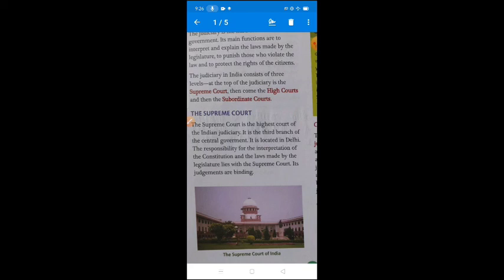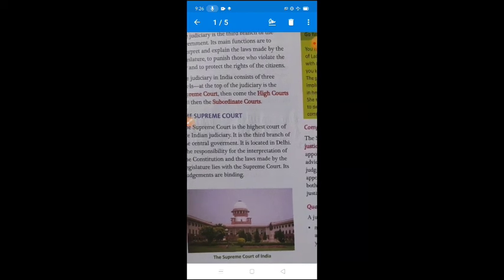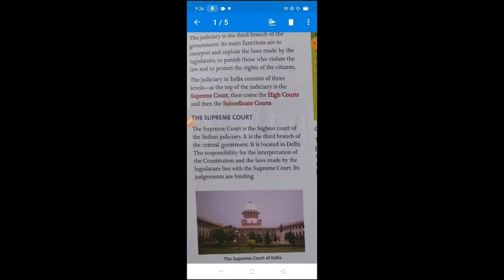So dear students, just see the very important work and function done by the Supreme Court: interpretation of the constitution, and also supervising the laws made by the parliament. It also protects the fundamental rights of the common people. For the protection of the fundamental rights, the Supreme Court also issues various types of writs.